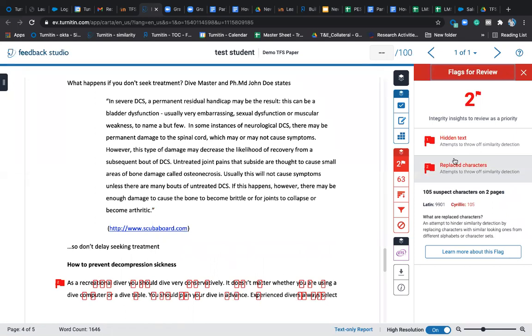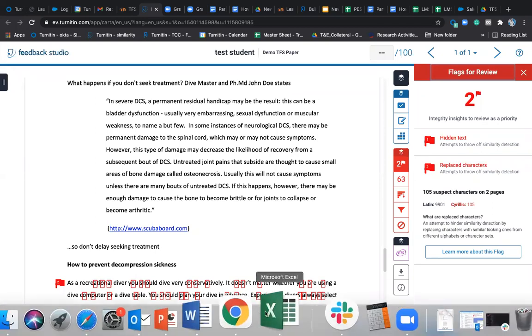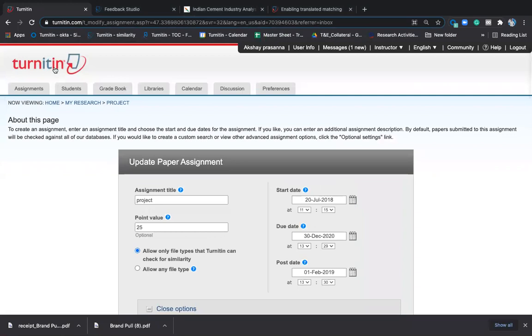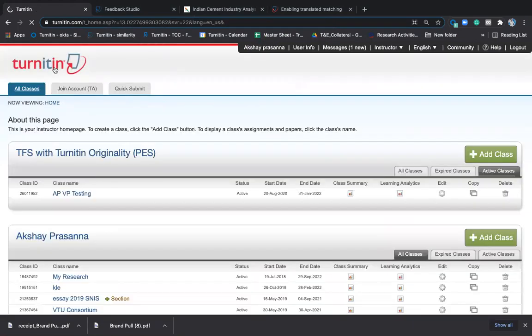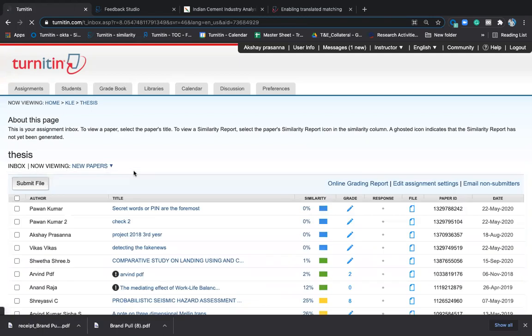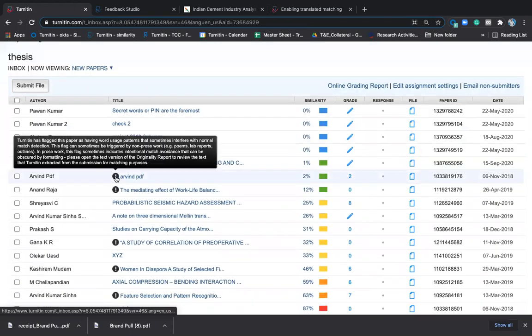It's very important. I'll show you a very good example that I always try to show. Some students change the document to an image file, save it and send it to you. There'll be a huge difference. We also give an indication on the native platform. If you're using the Turnitin platform, we will give you a caution sign like this: Turnitin has flagged this paper for using unusual word patterns, which is interfering with normal match detection.